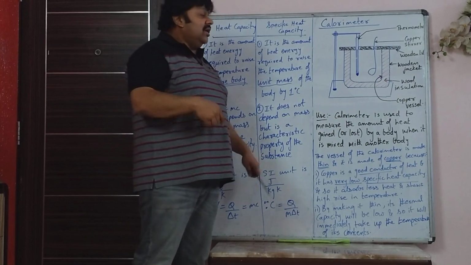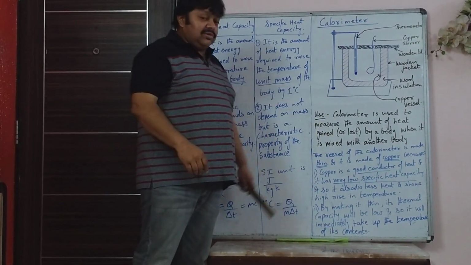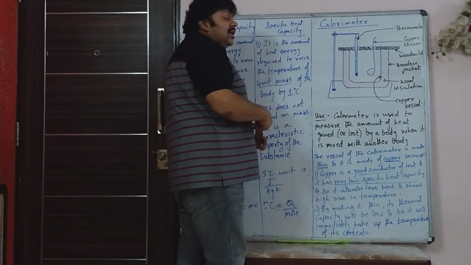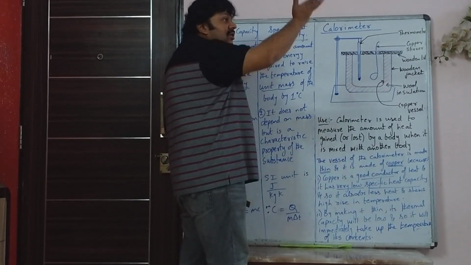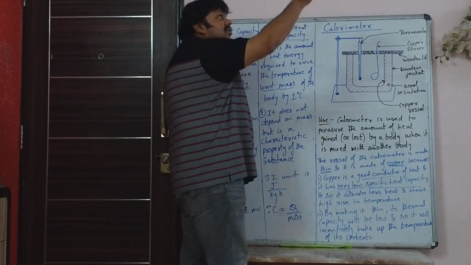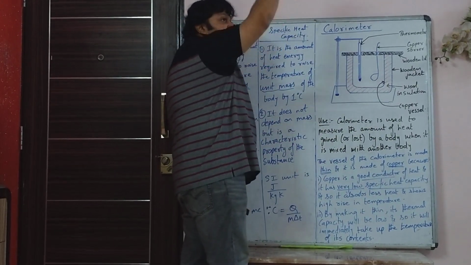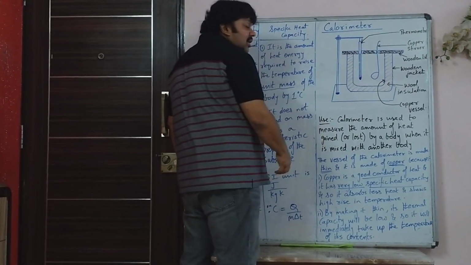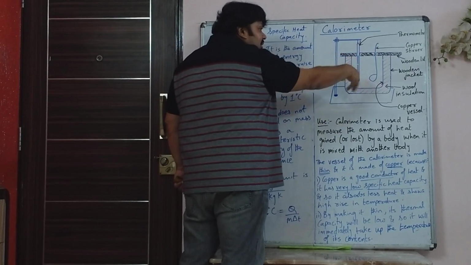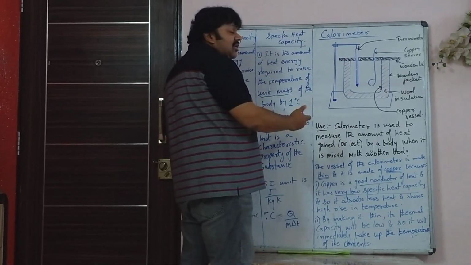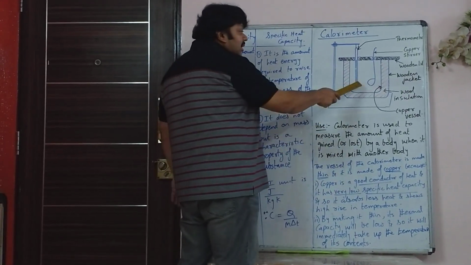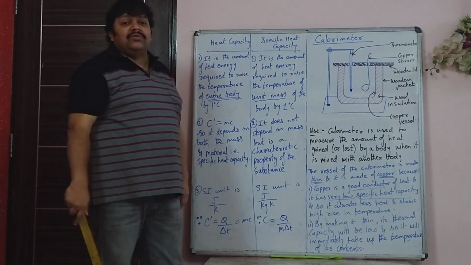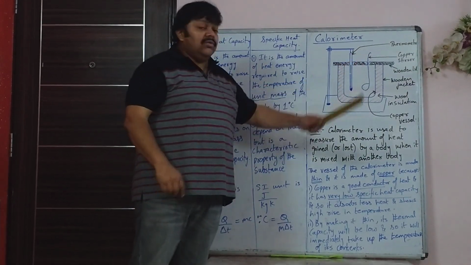So we will see the use of all of this next. In this everything has a use. For example, the wooden lid is used to prevent the loss of heat by convection. You have learned convection, the air rises, the heat rises. So when a hot liquid is put inside, or if a hot iron ball is put inside water and you are measuring the exchange of heat, then in that case the heat that rises up and escapes to the surrounding is prevented by using the wooden lid.